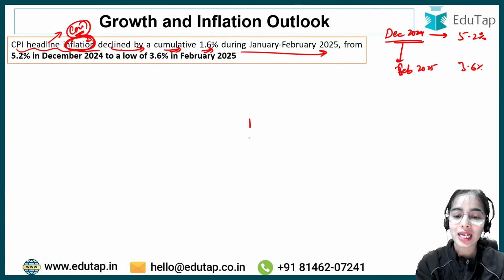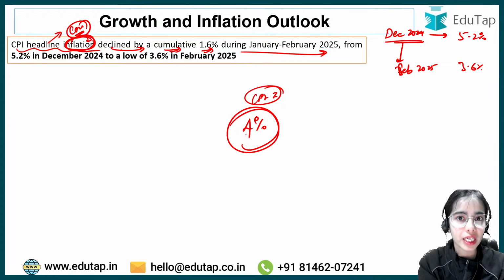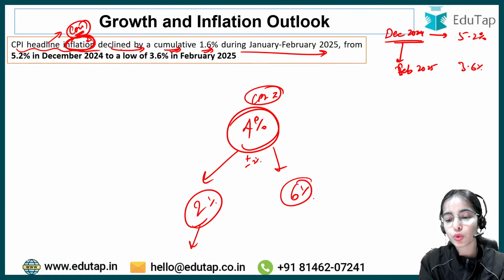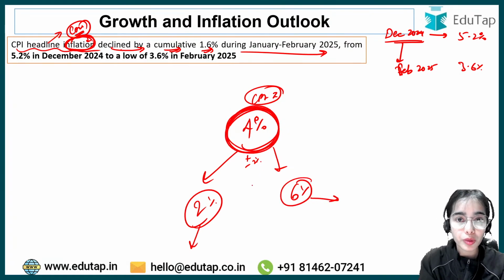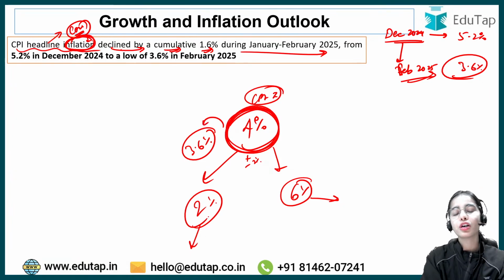So you can understand that our target is 4% inflation. The CPI inflation target is that we want inflation to be around 4%, within the range of 2% and 6%, that is plus or minus 2%. We don't want inflation to go below 2%, and we don't want it to go above 6%. We want inflation to be around 4%, and the inflation in February 2025 has come down to 3.6%. That is even lower than 4%.